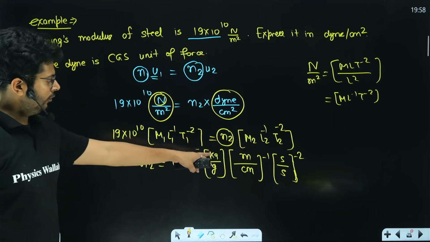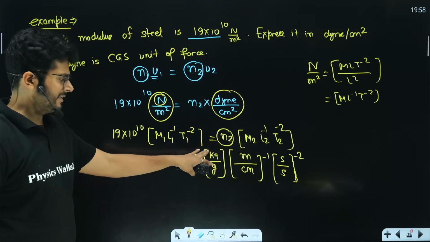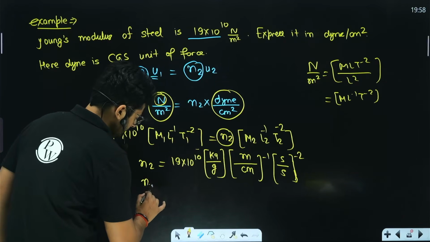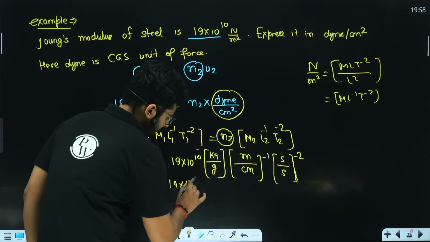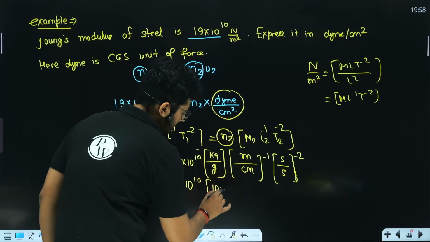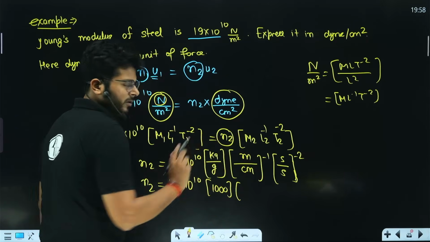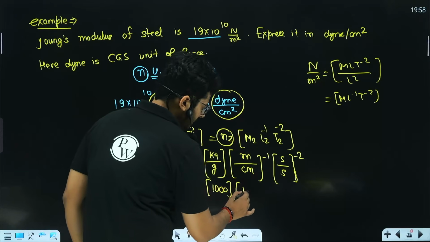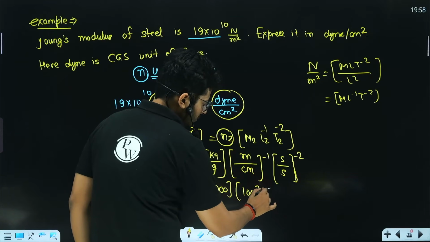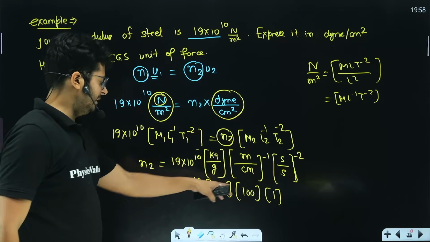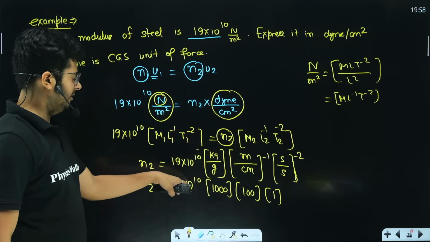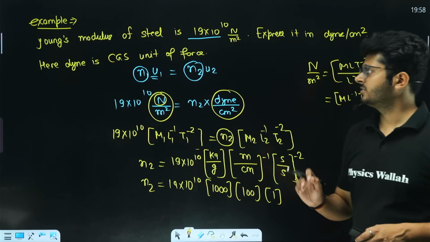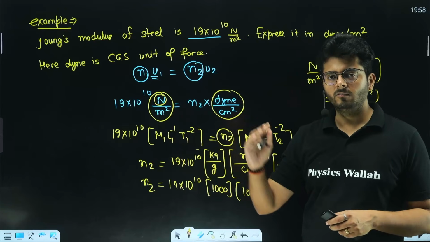So you see that kilogram upon gram, so it is 1000, kilogram has 1000 grams, 1000 grams upon grams, you can cancel out the grams, so it is 1000, right? So kilograms upon gram, you can write down 1000. Meters upon centimeter, so meter can be written as 100 centimeter and then centimeters can be removed, so we have 100. And seconds to second, it is 1, right? So you see that 10 to the power 5 can be multiplied, so N2 will be 10 to the power 15. So I believe the idea is very, very clear, right? And that should give you the crystal clear idea about how to convert the unit from one system to the other system, right?